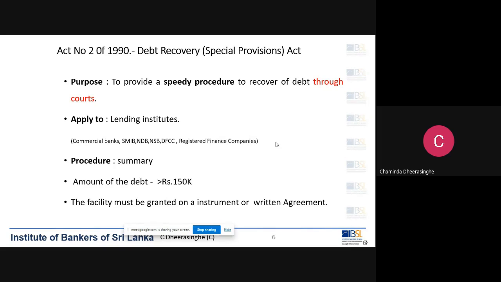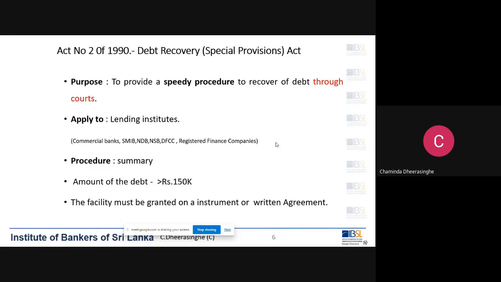For example, casual overdraft. Bankers, the people who work in the banks, know that casual overdraft means when a check comes to the account without sufficient funds, sometimes the banks pay by overdrawing the customer's account. The bank manager or the area manager has been given a limit.